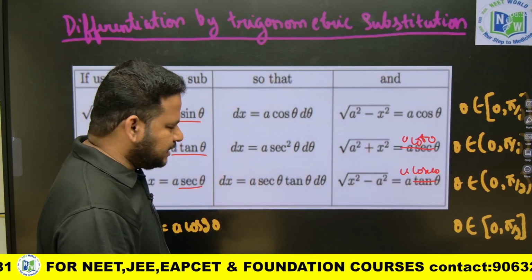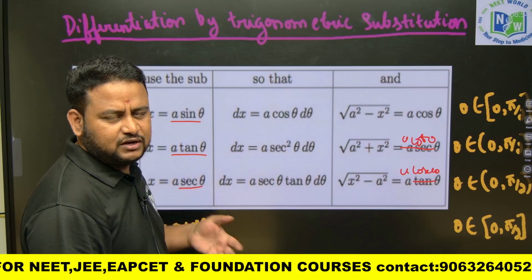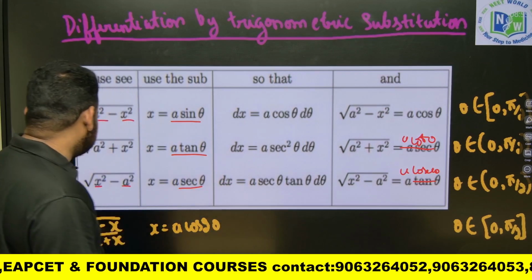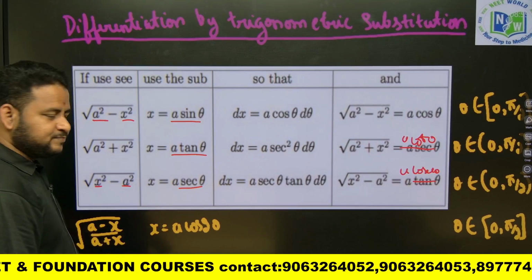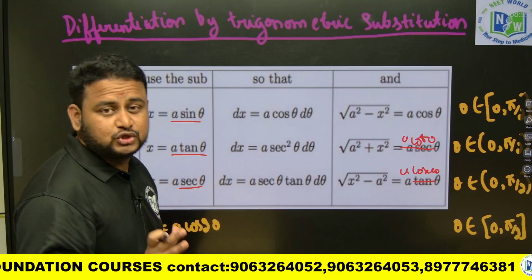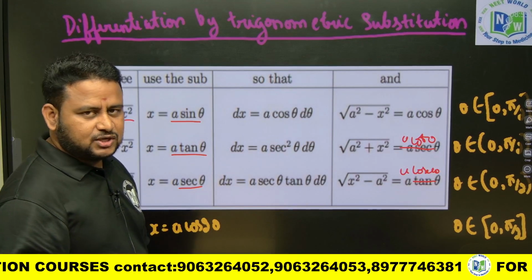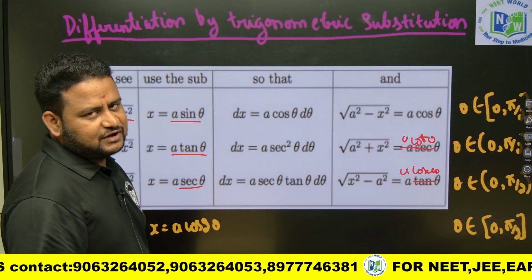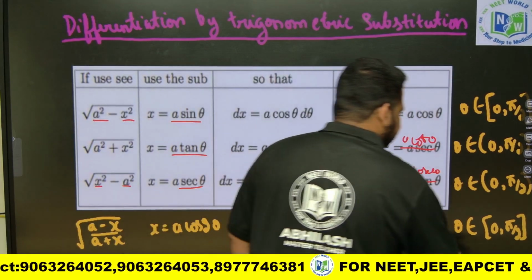This you remember. Actually such type of questions you have already done for your board exams, be it SSC or CBSE. Next, when it comes to square root of a minus x by a plus x, you have to put x is equal to a cos 2 theta. Either you can use the double angle formula or you can put x is equal to a cos theta, which will become the half angle formula. Whichever is convenient to you, you can use it friends.